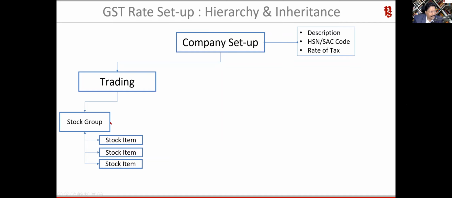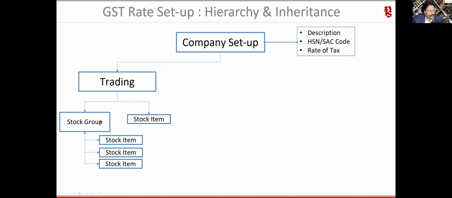But then Tally says, if you want to change the HSN code or the GST rate, you come to the stock group and specify the GST rate there. Within the stock group, let us assume that this is 28%. Now you have one stock item which is 5%, which you have grouped for your convenience. So Tally says, no problem.